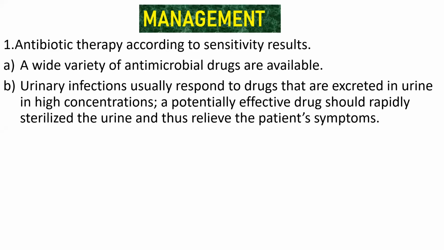It means the drugs that can be excreted in the urine, in high concentration, are given to urinary tract infection patients, and they rapidly sterilize the urine, which helps relieve the patient's symptoms. This is the second point.